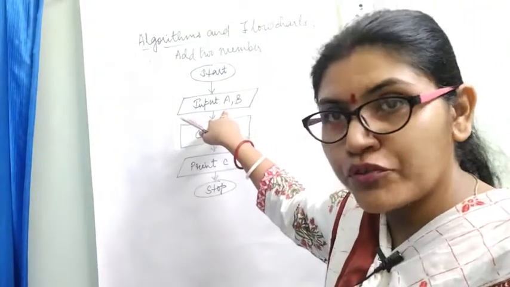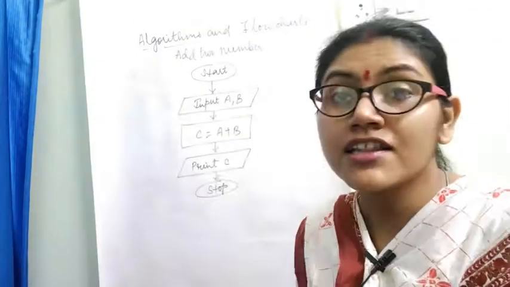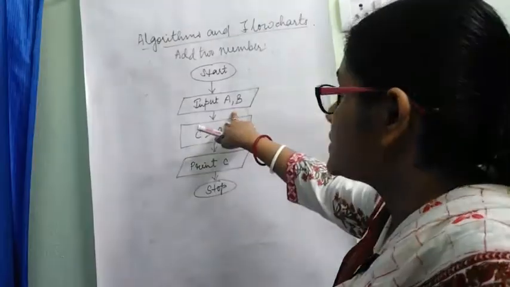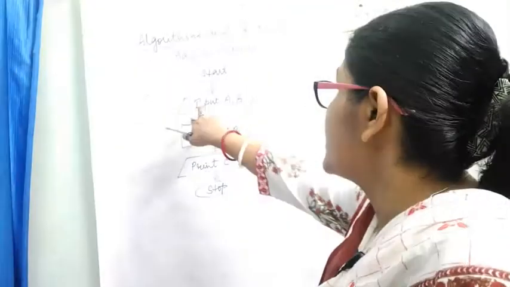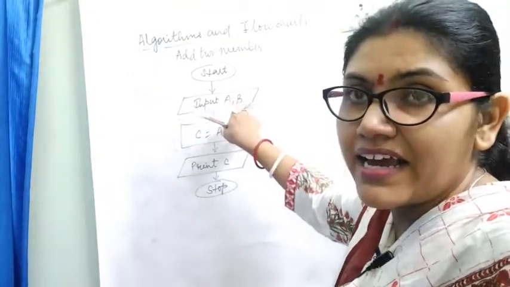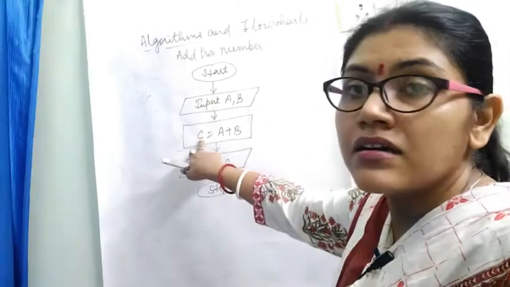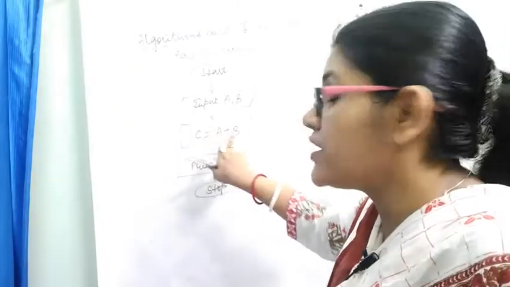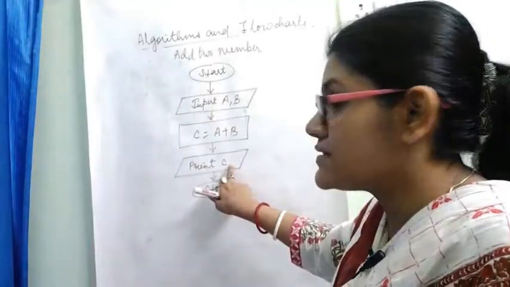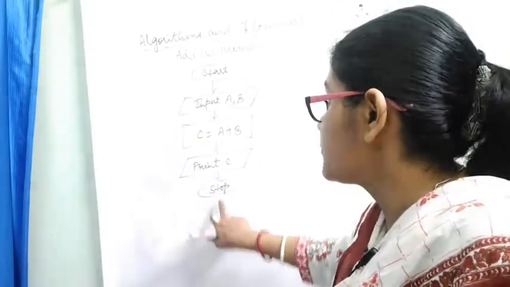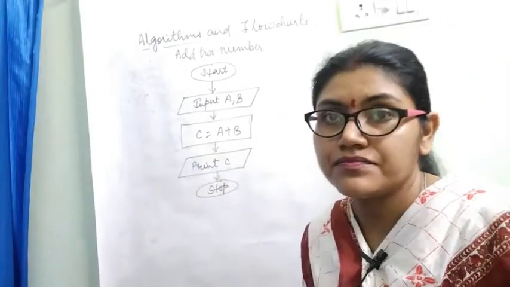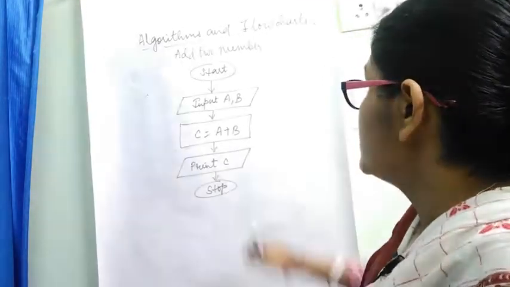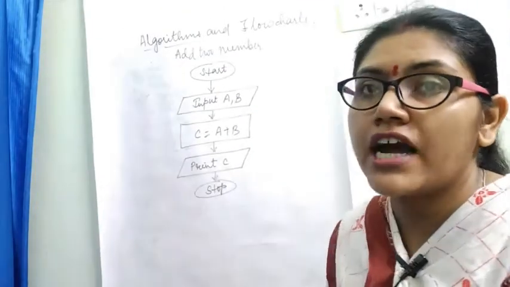The input output box, which is also called the data box. So here we are inputting two numbers, A and B. C is the component where we are adding the two numbers. So C is equal to A plus B. Then print C and then stop. So this is the process to write the flowchart.